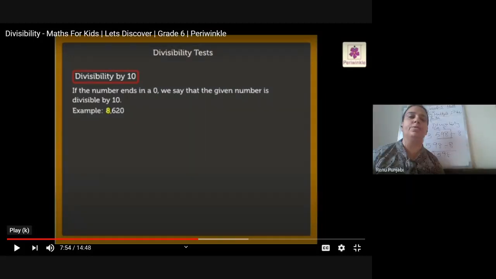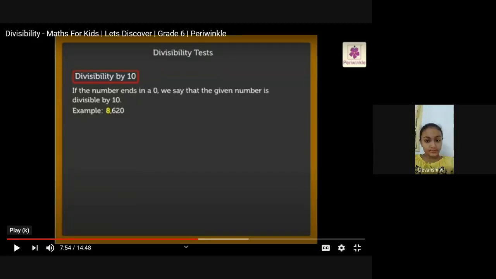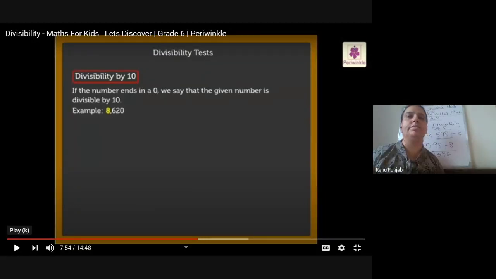Devanshi, give me one example. Ma'am, can I give you an example? Ma'am, can I give the example? No, I'm asking Devanshi, she only will give. Wait for your turn.